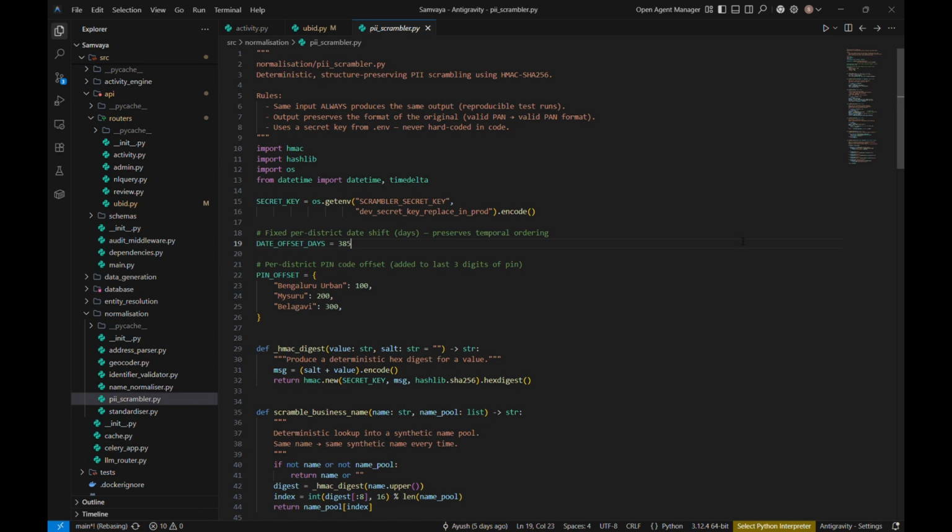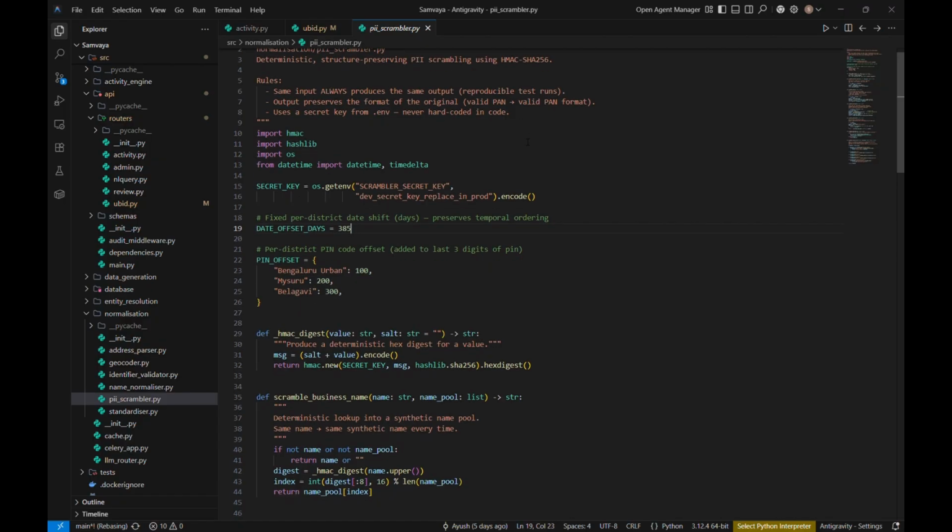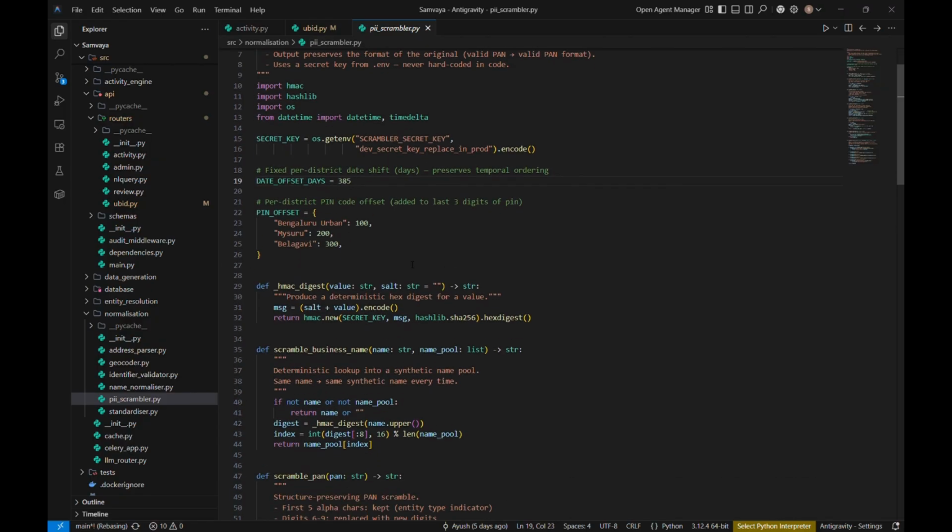One thing that sets Samvaya apart from a typical data integration project is the PII security architecture. Every record passes through a deterministic PII scrambler before it ever reaches the machine learning layer or the database. Using HMAC SHA-256 with a secret key stored in the environment, never in code, we replace real business names with realistic Karnataka-style synthetic names from a 2000 name dictionary.